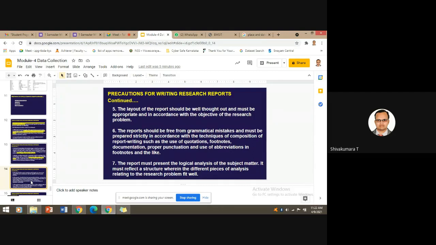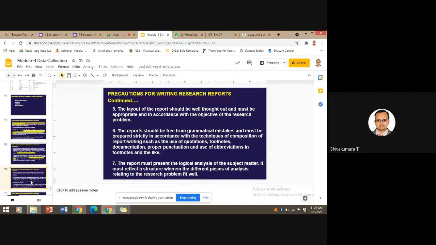If you introduce spelling errors, the meaning changes, because it's English and many times one word has multiple meanings. If you are not using proper grammar, for instance, instead of using "is," if you use "will be," it means all the work will be carried out, which represents the future tense. If you always use "will be," everything will happen in the future, and the question will arise for the researcher about what you have done, right? So you must be very careful while forming the statements and sentences about your research findings, right?